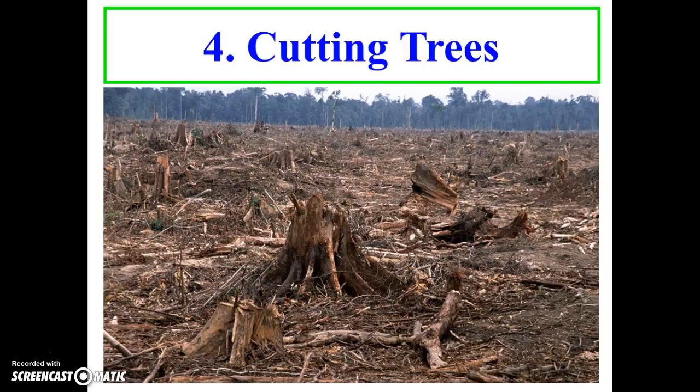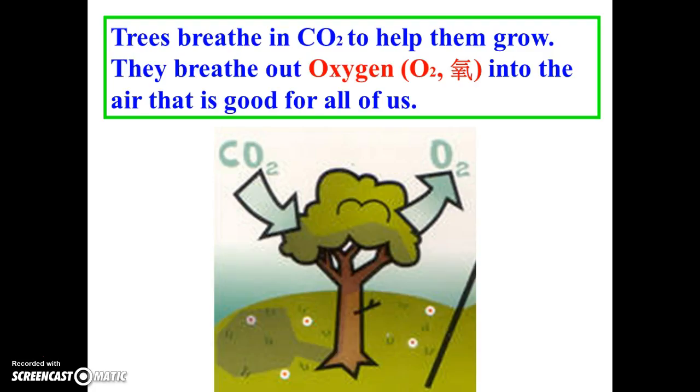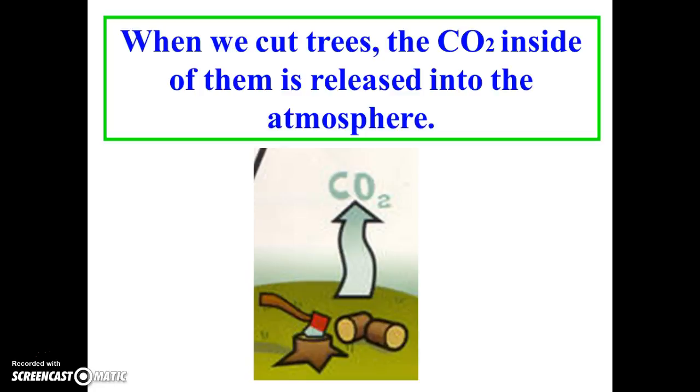Number 4. Cutting trees. Trees breathe in CO2 to help them grow. They breathe out oxygen, or O2, into the air that is good for all of us. When we cut trees, the CO2 inside of them is released into the atmosphere.